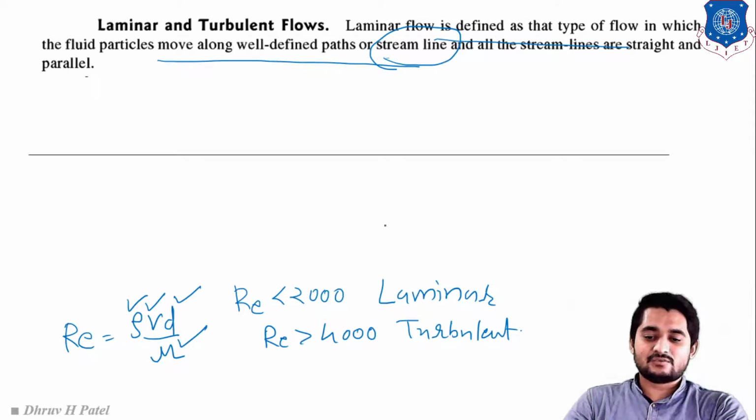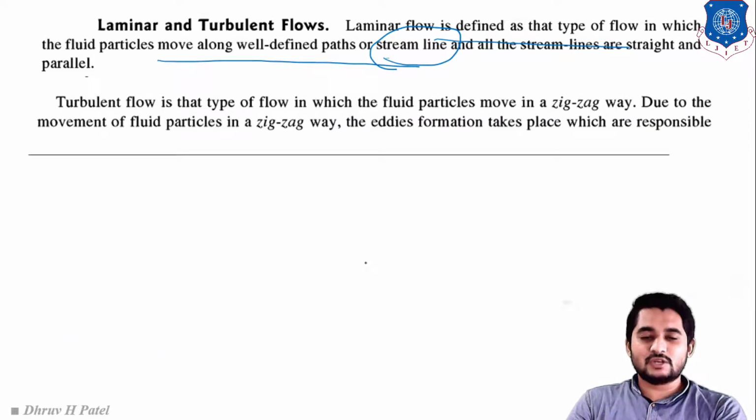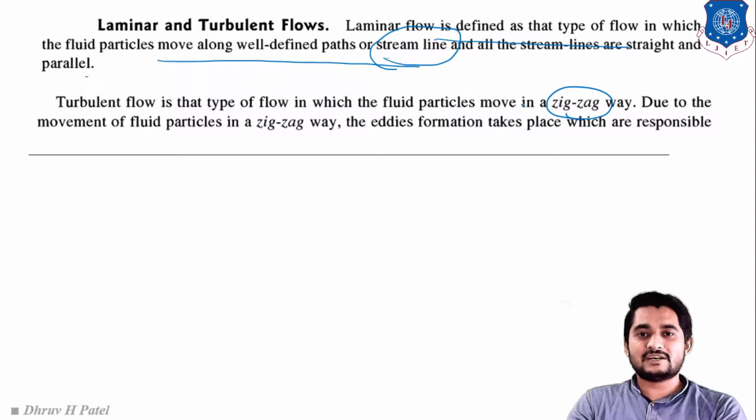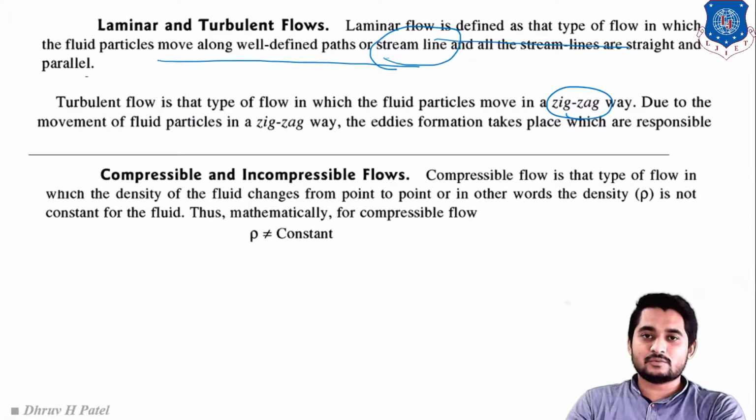Laminar flow is also called viscous flow. Next will be turbulent flow. Turbulent flow is the type of flow in which fluid particles move in a zigzag way. In laminar flow, fluid particles move in a straight line, but in turbulent flow, fluid particles move in a zigzag way. Clear?